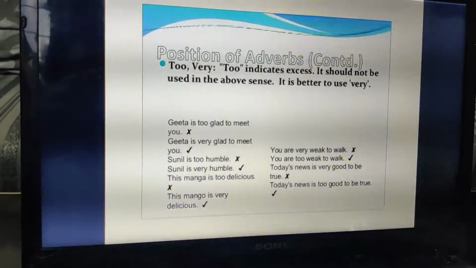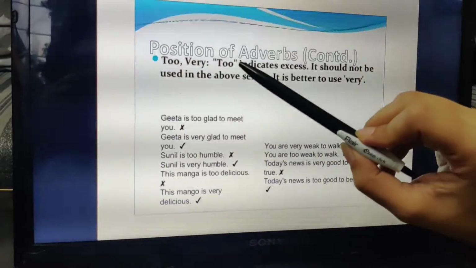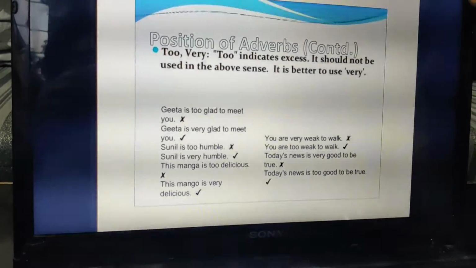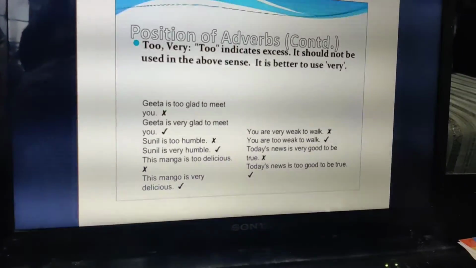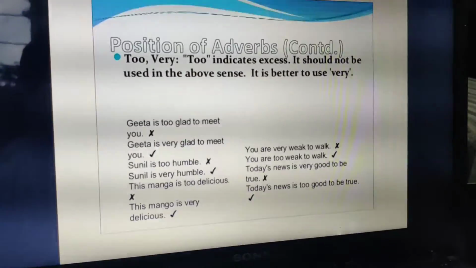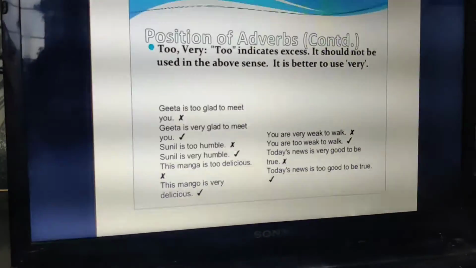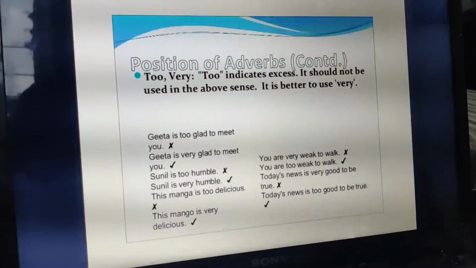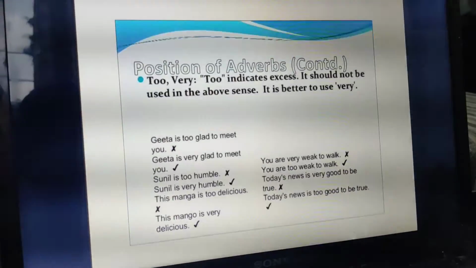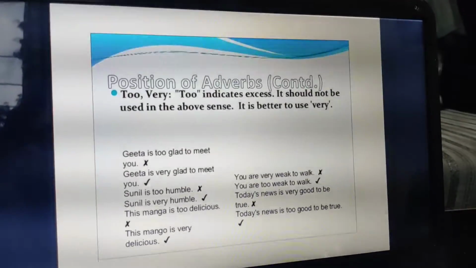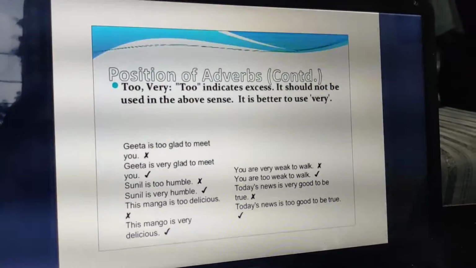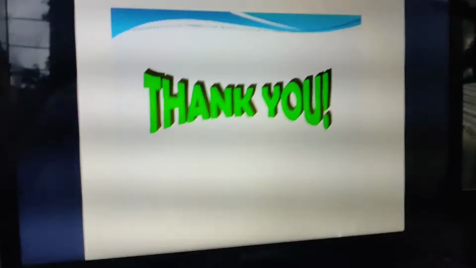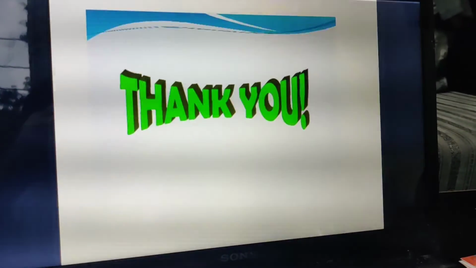Okay. Next is, if there is very or too. Too indicates excess, a lot of, and very indicates degree. It should not be used in the above sense. It is better to use very. We read that with certain words like tired, then exhausted, we use very with them. So that is what it is talking of, right?